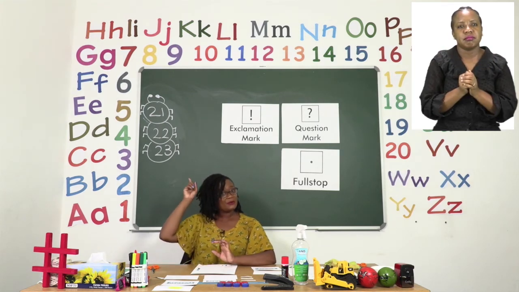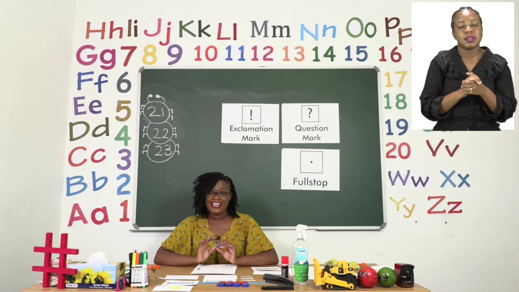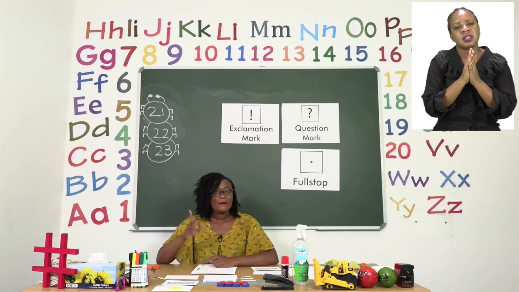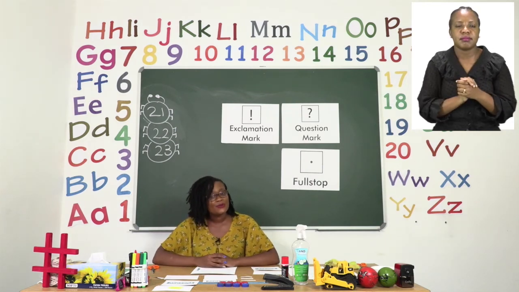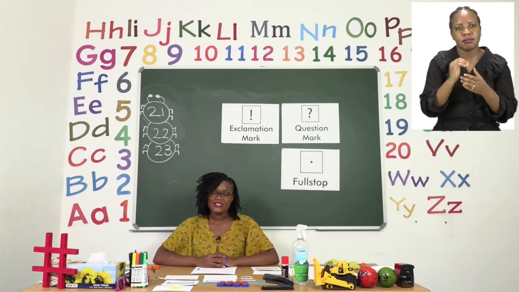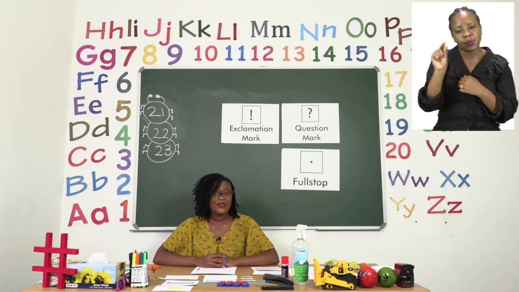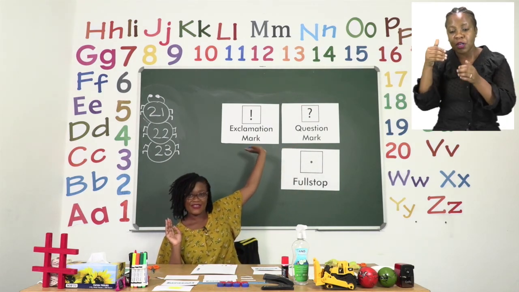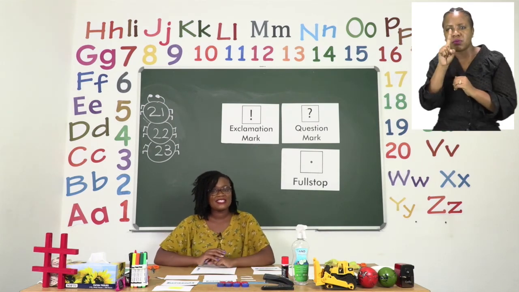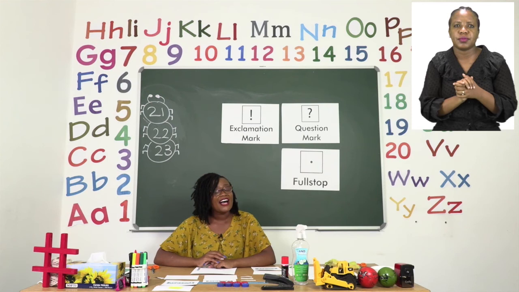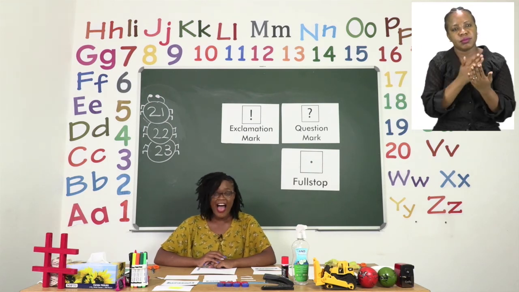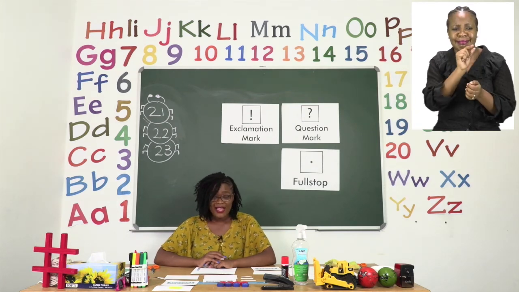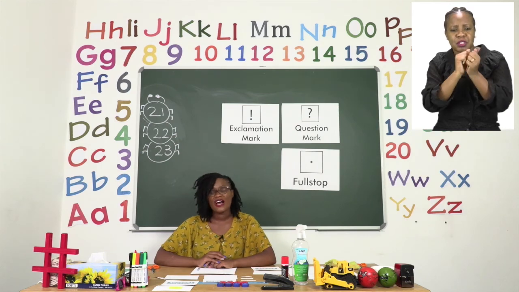So for page 21, make sure that you complete it carefully by practicing your vocabulary. Page 22 is asking you to do your sentences using the plurals. Remember, you can end with a full stop, question mark, or an exclamation mark. And then for page 23, you are going to finish the unscrambling of the days of the week and also write them correctly. Take your time, and I will see you just now after our advert break.